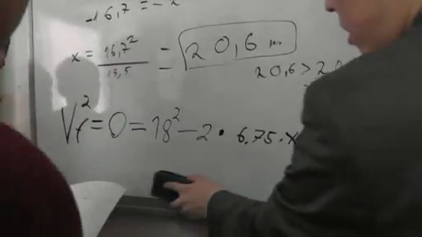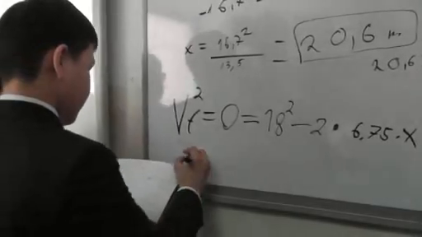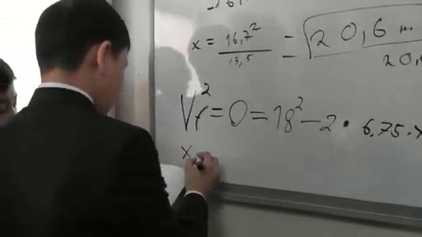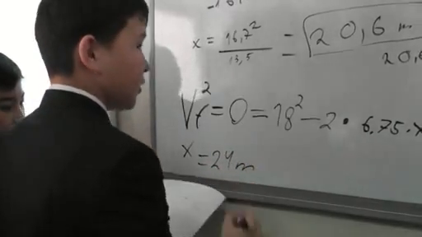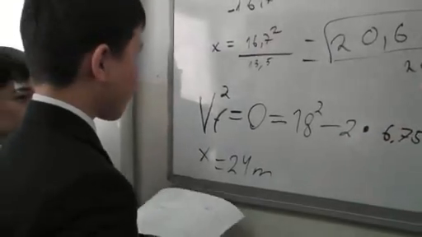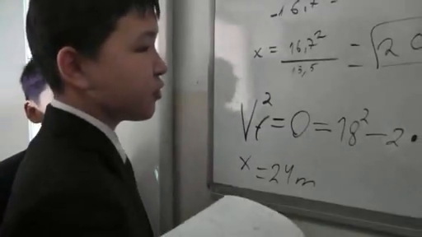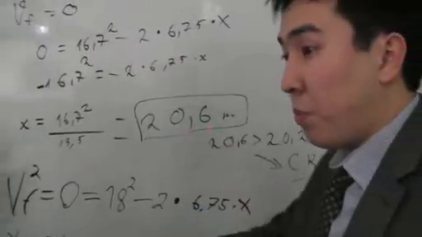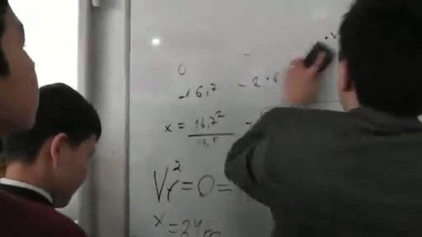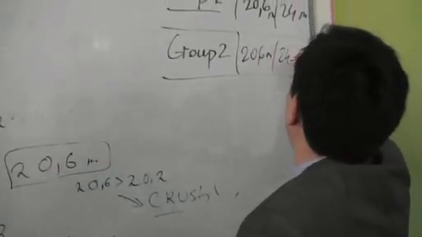Okay. So can you write the final result? X is equal to the final. How much will it be? The answer: equal to 24 meters. Okay. And 24 meters is bigger than 20.2, and what will happen? The car will have a big crash, yes? Okay, let's see. So guys, they got the same results, 20.6 meters and 24 meters.